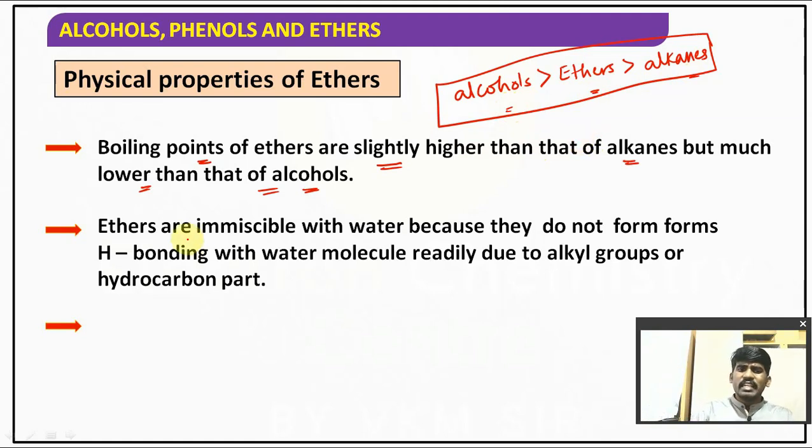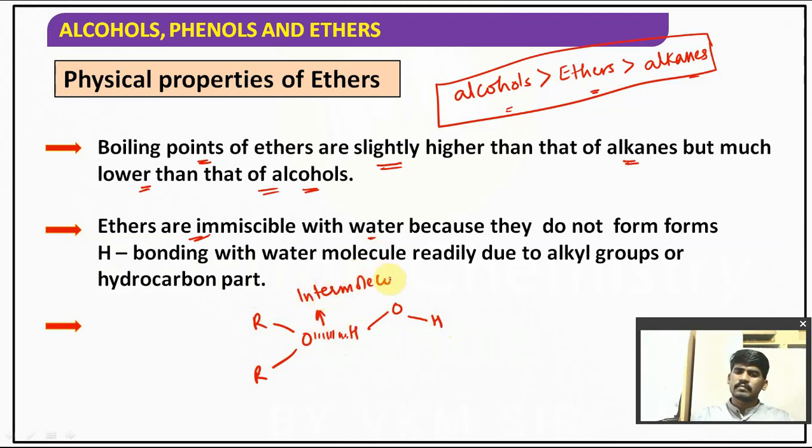And ethers are generally very less miscible with water, but they can form hydrogen bonds. They can form hydrogen bonds, but not readily, not easily. This is ether, and with water it can form intermolecular hydrogen bonding, but can they form it readily or rapidly?